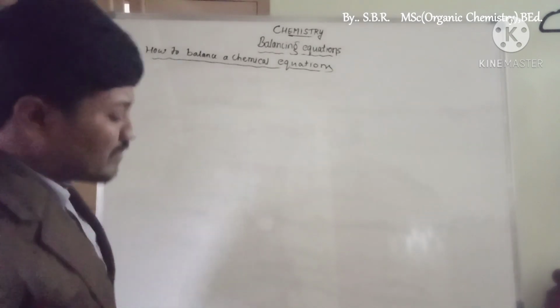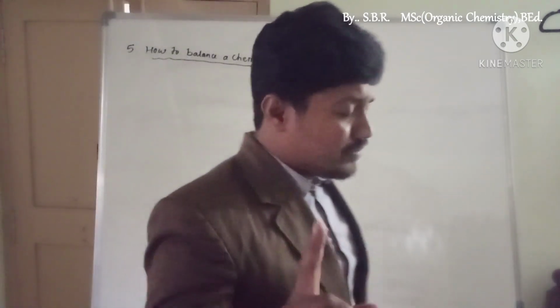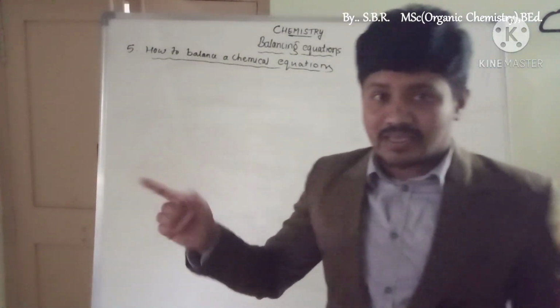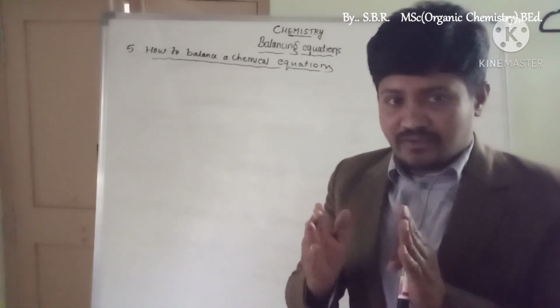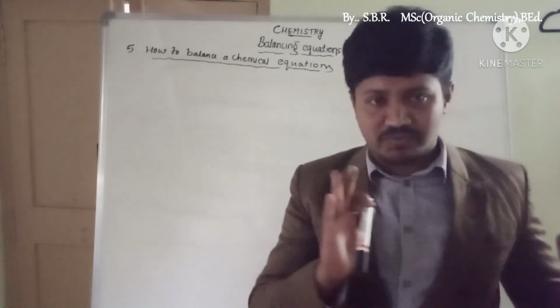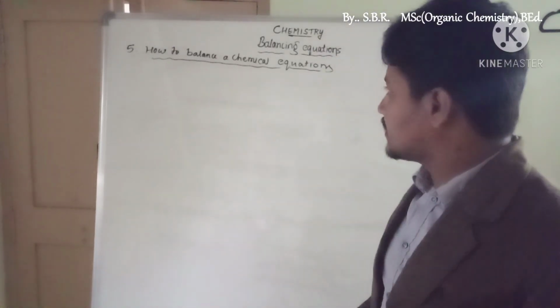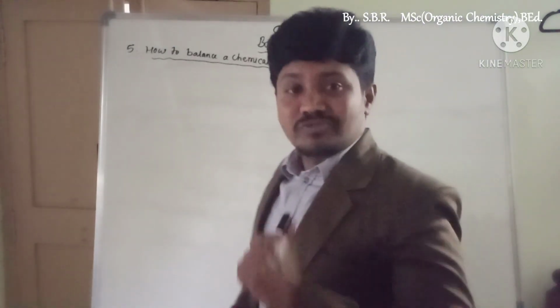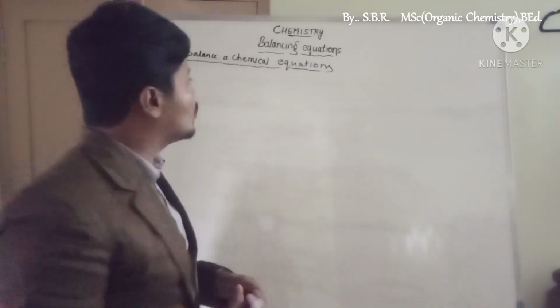Let us come to how to balance a chemical reaction. We learned what is meant by balancing an equation and why to balance a chemical equation. What is the meaning of balancing an equation? It means the atoms present on the right hand side must equal the atoms present on the left hand side. Exactly correct. Now, how to balance the equation? Which methods do we have? We have only two methods.